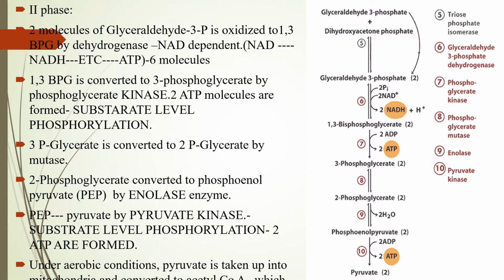Here 6 molecules of ATP are formed from 2 NADH molecules, and 2 ATP are produced from 1,3-bisphosphoglycerate to 3-phosphoglycerate, and from phosphoenol pyruvate to pyruvate again 2 molecules of ATP are synthesized. So 2 plus 2 is 4, plus 6, 10 molecules of ATP are synthesized.